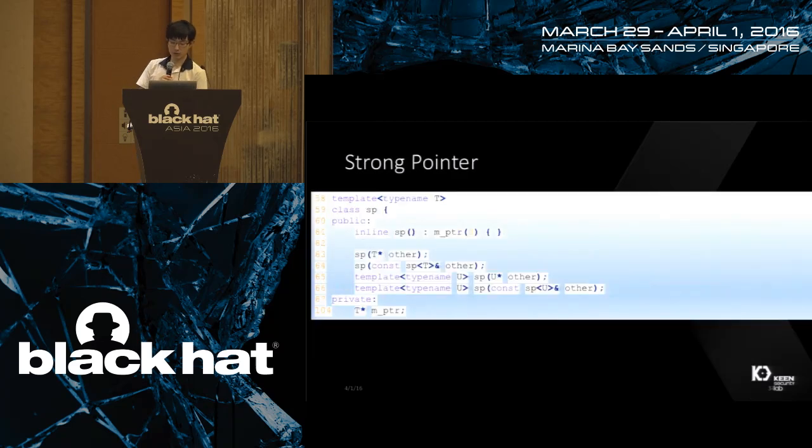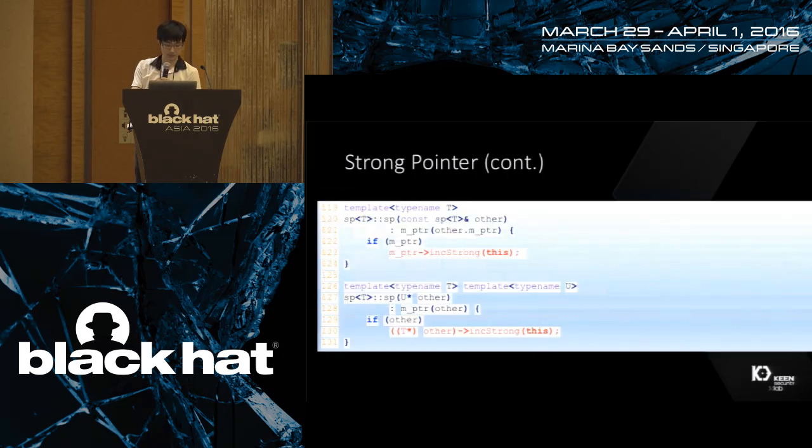We also need some knowledge of the strong pointer. The strong pointer is used in the ref count mechanism in Android. It is not a virtual class, and it only has one field, its holding pointer.